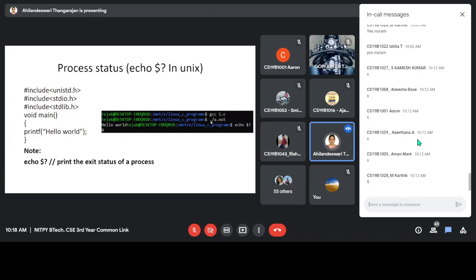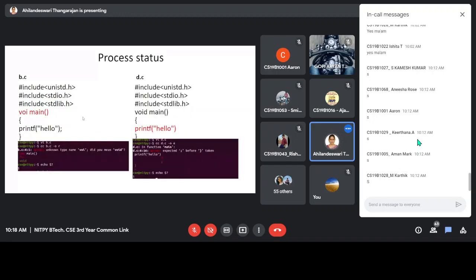So I am executing this program. Here it is successfully executed. Now I want to know the status of the process. What will be the exit status of a process? As it is successfully executed, it returns the value 0. That we will come to know through the command echo $?. This $? will display the process exit status.